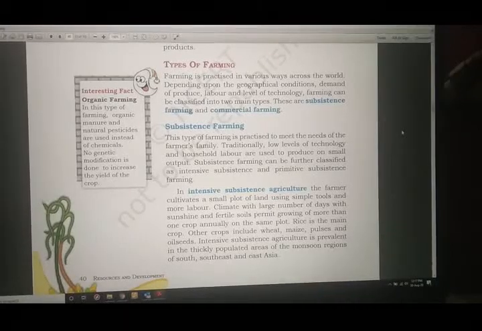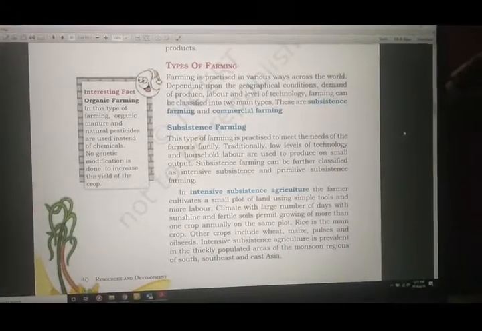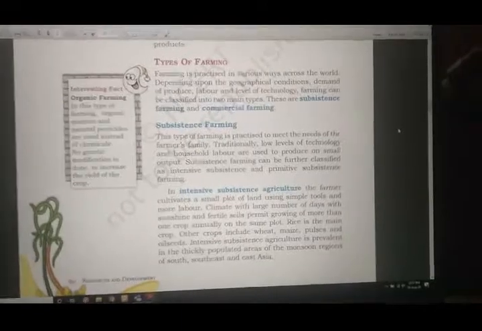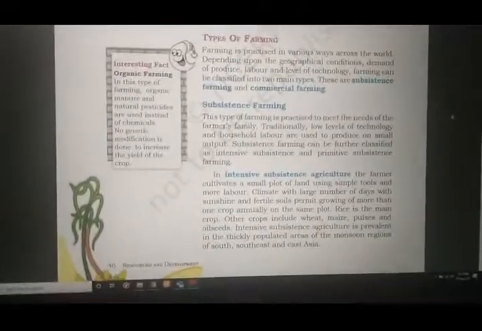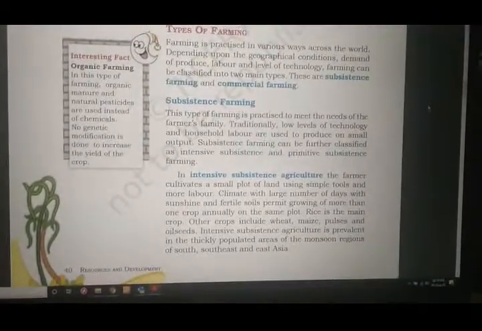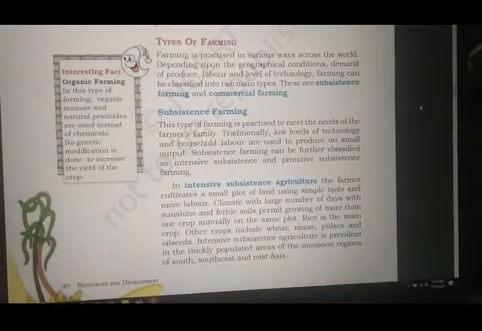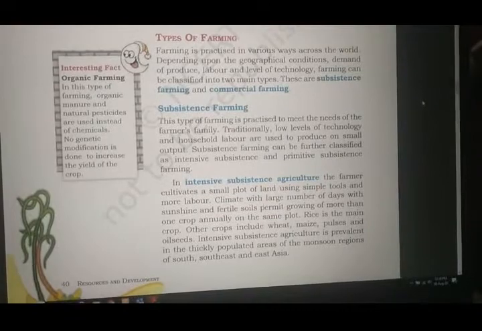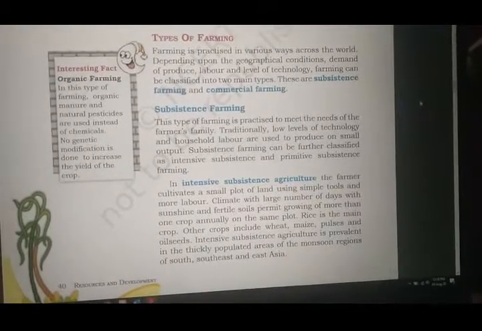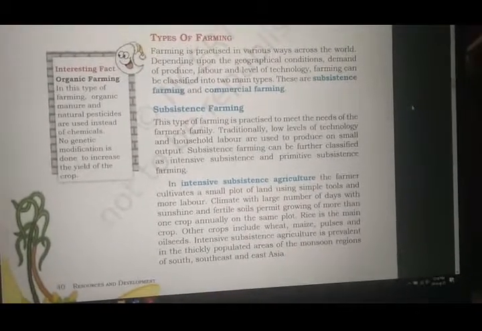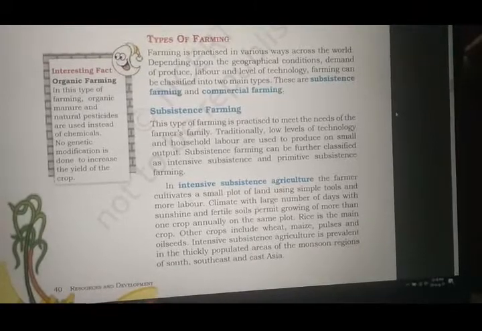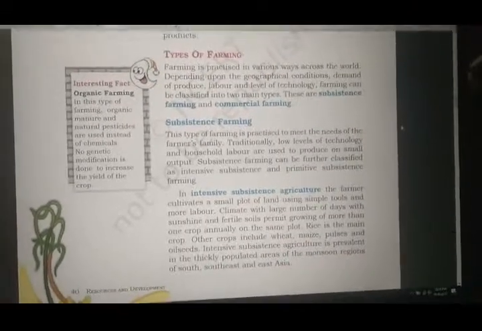Class, once again we are back with our geography chapter number 4, agriculture. Yes, I believe you have completed what I have taught you in the last class, including the homework. In the last class we learned about the three types and categories of activities that we have: primary sector, secondary sector and the tertiary activities. We have seen that.